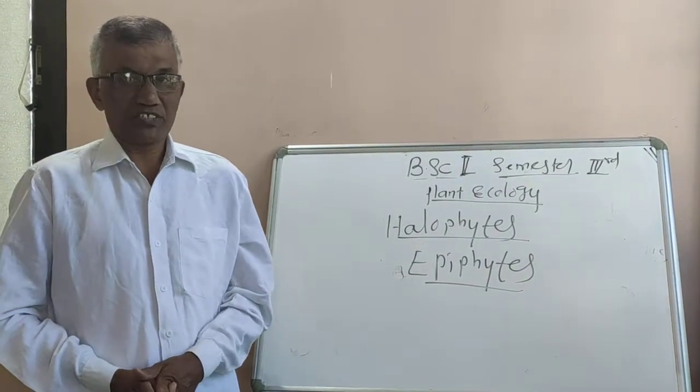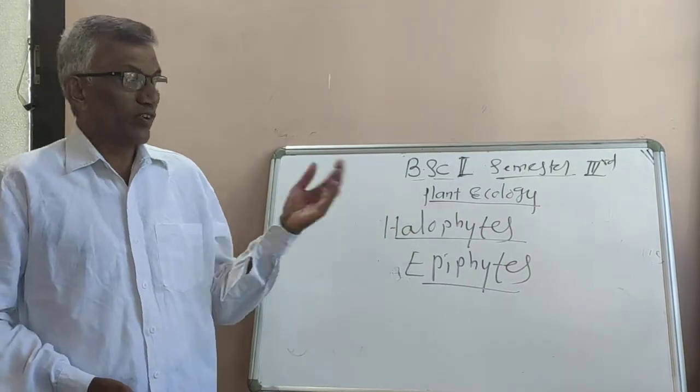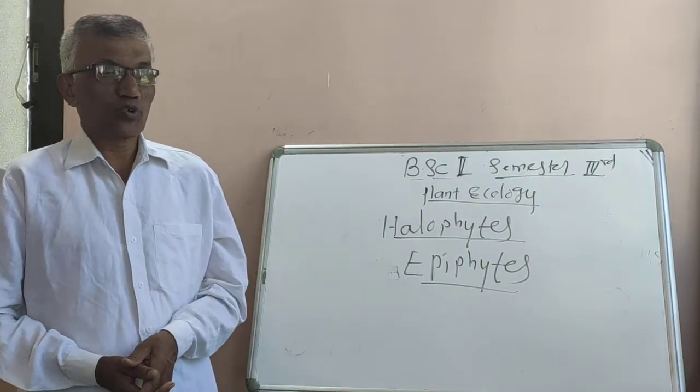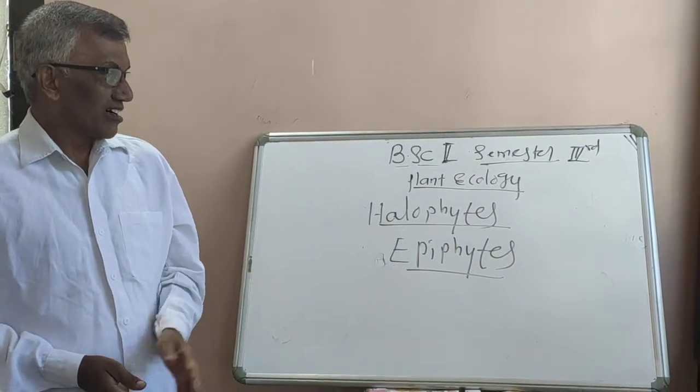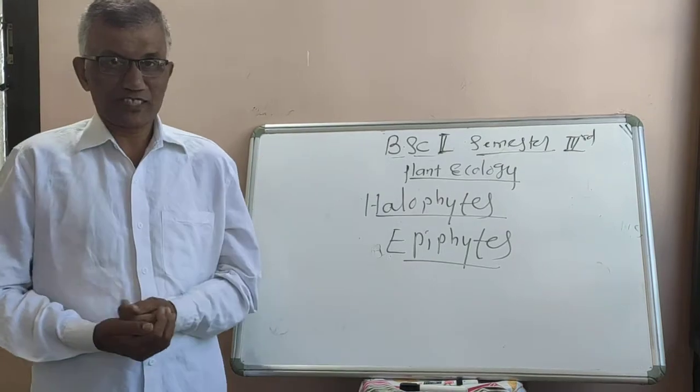So for fishing purposes, the halophytes are most essential. Therefore, in shallow water of the sea, we observe such mangroves, that is halophytes.